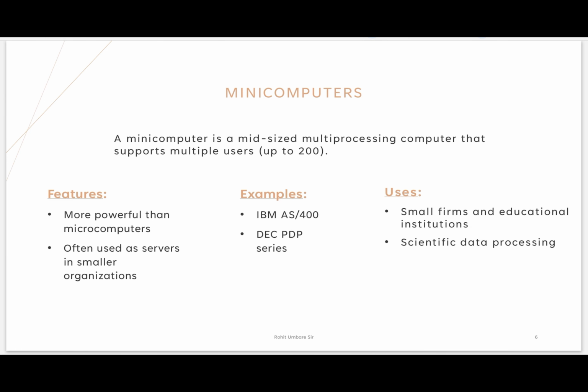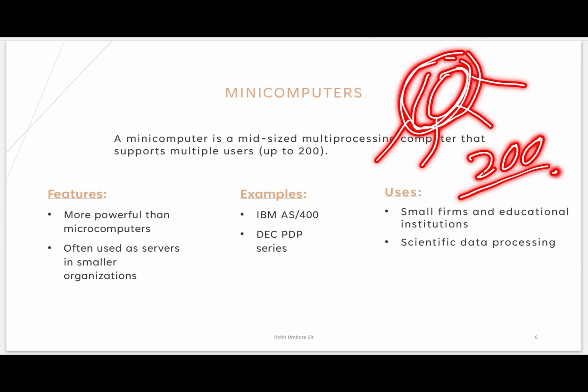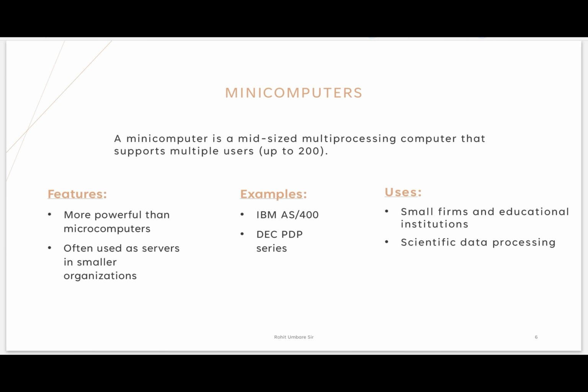Up to how many users? In exam they can ask. Up to 200 users. What are the features of this? More powerful than a microcomputer, as you can see. That was up to 3 users, this is up to 200 users. Means it is more powerful. Then often used as servers in small organizations. Server means what? Where all the data is stored, correct? As I told you, everything is stored in a CPU, and the CPU is connected to a minimum of 200 computers, correct?